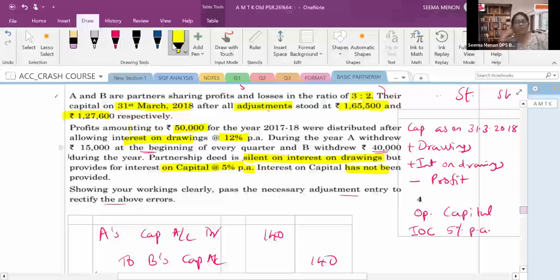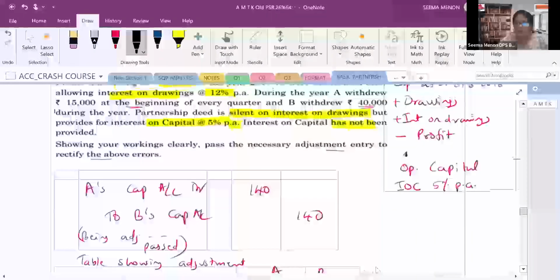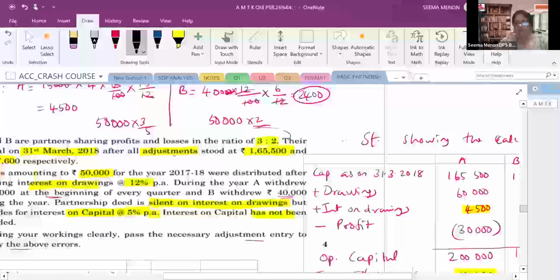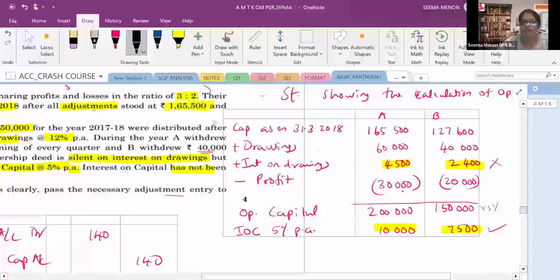So what we have to find out? First of all, we have to find out interest on capital. And to find out the interest on capital, you have to apply your sense. You have to take the entire closing capital. Closing capital is 1,65,500. From that, you will subtract the drawings. Drawings are also not given as a direct amount. Every quarter they are withdrawing 15,000. So 4 quarters. So here you can even write 15,000 into 4 in the bracket as a working note. And this is 40,000 during the year.